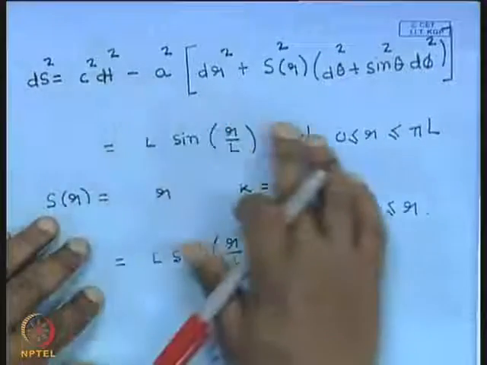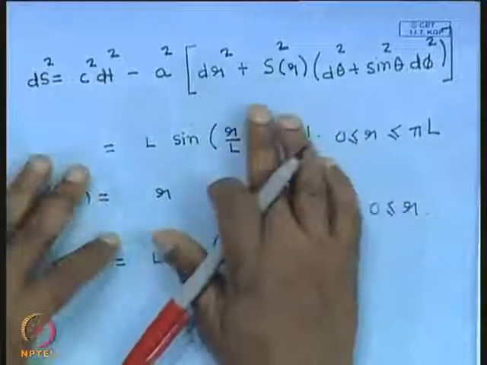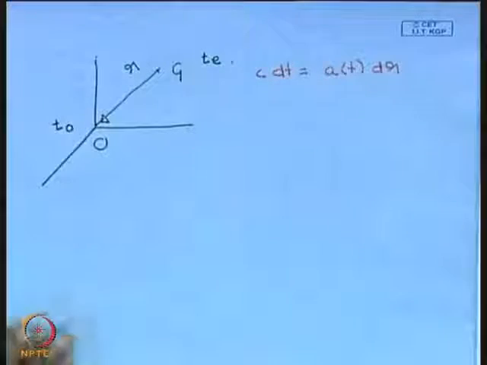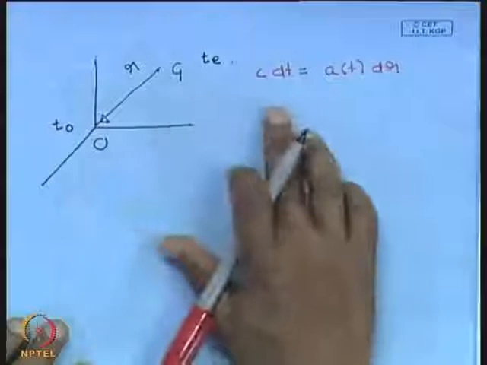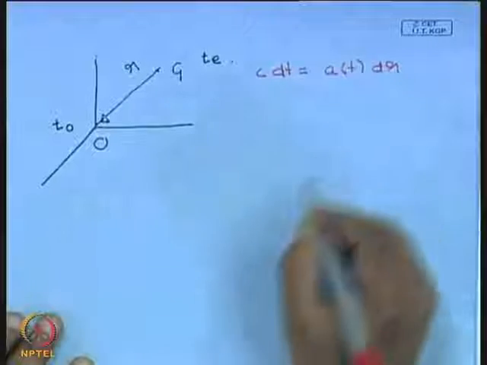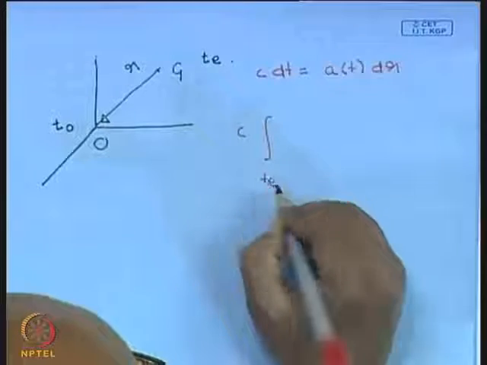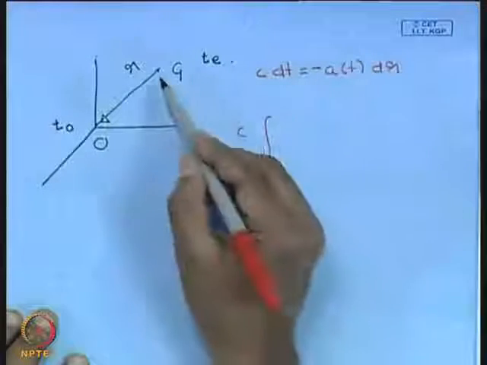This is nothing very special, because we can always choose the coordinate system so that the observer is at the origin and the galaxy is somewhere else. So this is the situation that we are dealing with. Light propagates along a curve which satisfies this. To determine the trajectory, you have to integrate from T emitted to T observed. So c times the integral from T emitted to T observed of dt by a(t) equals minus the integral of dr, with a minus sign because as time increases the distance r decreases.